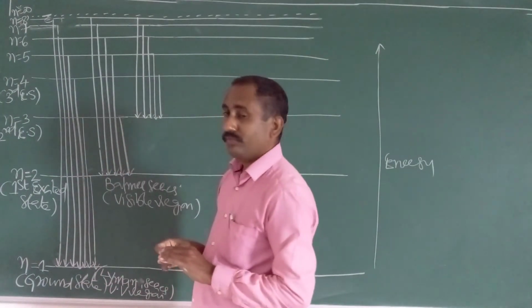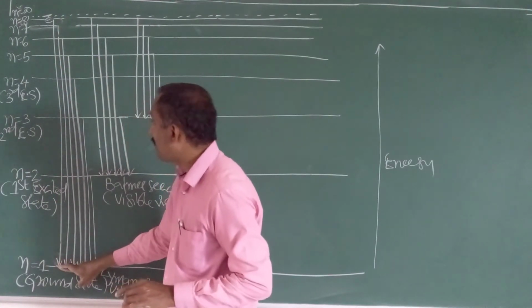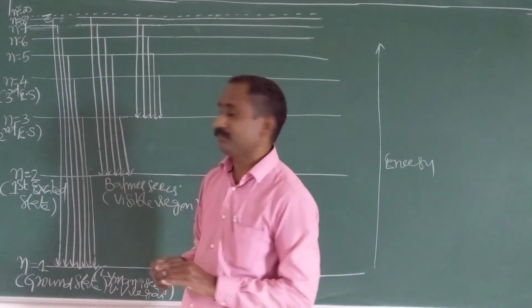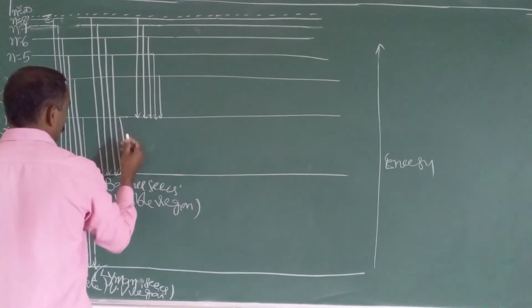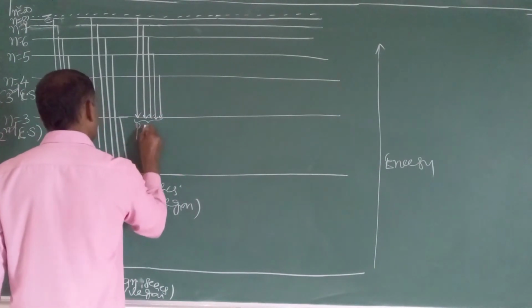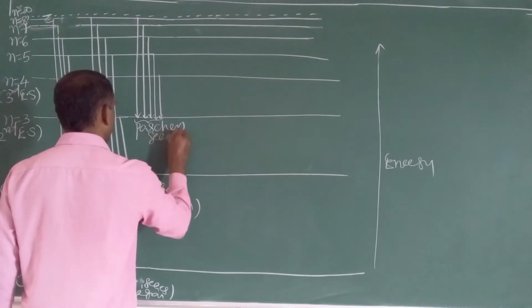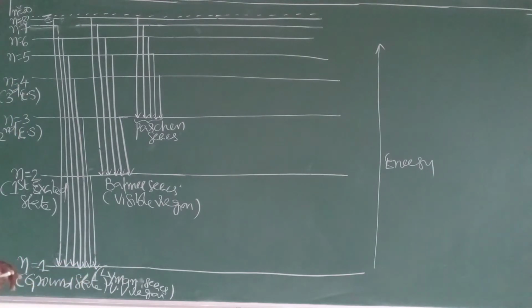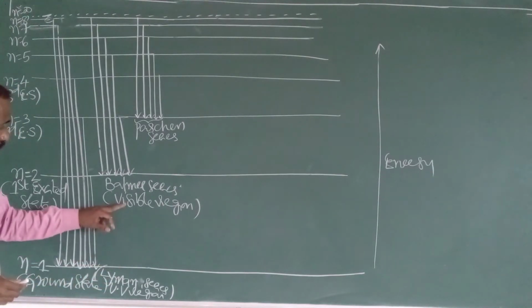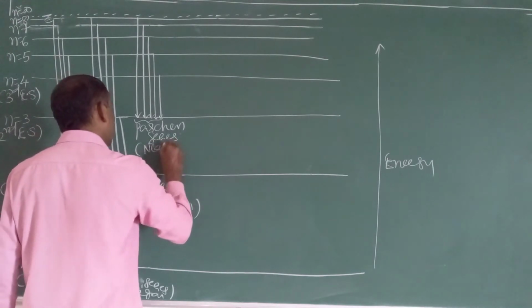Here the electron jumps in a single step directly from 8 to 1, or in multiple steps. These lines were observed by the scientists Lyman, Balmer, Paschen. Paschen series. Here the spectrum region is also important: UV region, UV, visible, near IR.